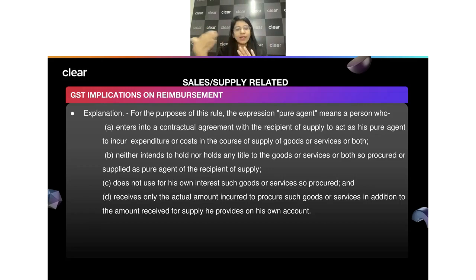Now, let's say finally in April you have issued the invoice, and that invoice was for 1 lakh plus 18,000. When you actually have issued the invoice in the month of April, you show the proper invoice, which is, let's say, a B2B invoice only, or it could be B2C. It can be anything. Let's assume it's a B2B invoice. You show proper invoice details, let's say INV1 with this particular date and everything. I could see Mohammed saying it's a B2C invoice. Okay, let's assume it's a B2C invoice itself.